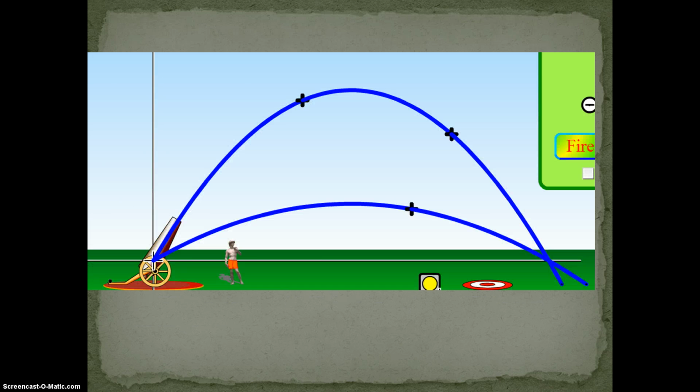As evidence here, here's a shot at 30 degrees and a shot at 60 degrees with the exact same initial velocity. If this is the starting position, at the same ending position, they always hit at the exact same place. What is the only angle not to have a complementary angle, or its complement with itself? That is 45, and that will always get you the farthest distance on level ground. If it's not level ground, then you might actually have some differences there.